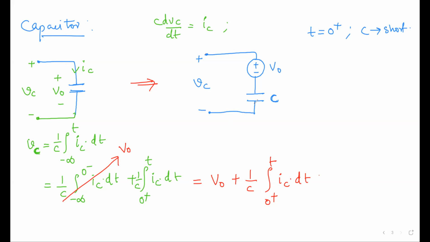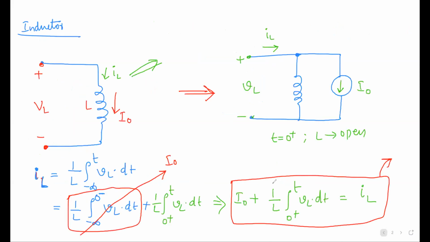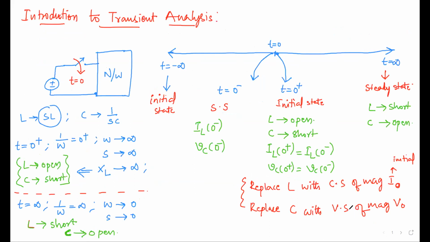Because we can short it and show it directly as a voltage source. That's why we replace C here with a voltage source of magnitude V naught. V naught is nothing but the initial value at 0 minus. Here I naught is nothing but the initial current value through the inductor. So this is the introduction to transient analysis.